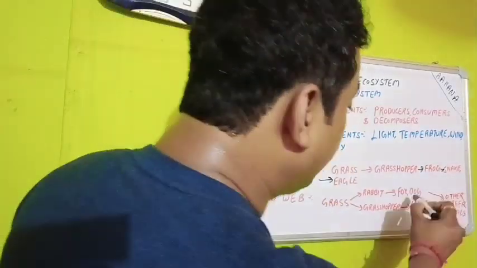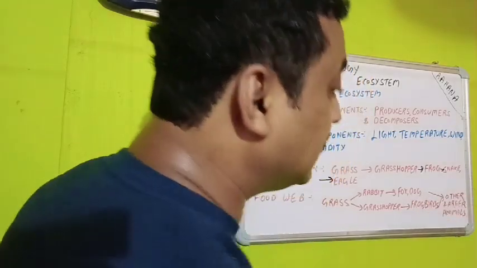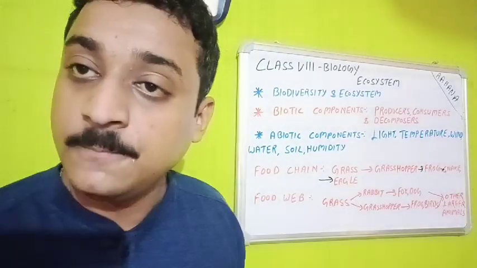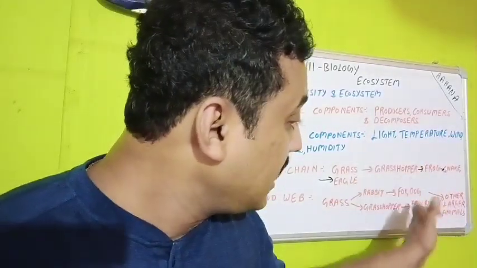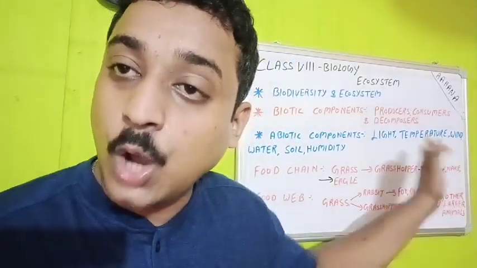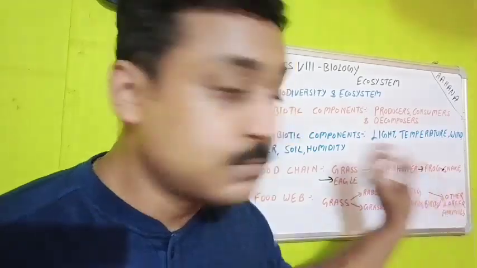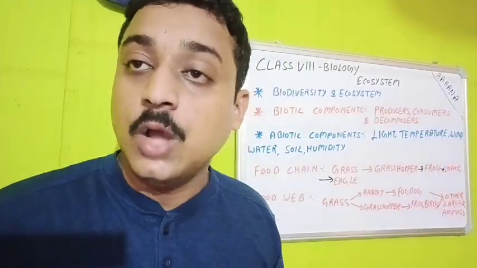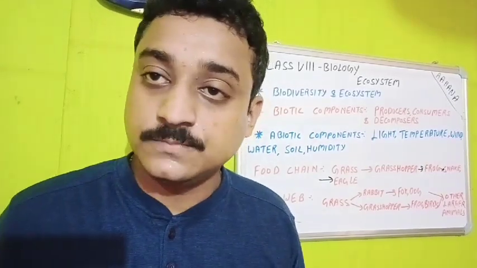Now, this fox, dog, frog and small birds will be eaten by other larger animals. For example, fox can be eaten by lion. Dog can be eaten by leopard. Frog again can be eaten either by snake or by some other bigger animals. Small birds can be eaten by larger birds like eagle as well as vultures and all. Of course, they can be eaten.